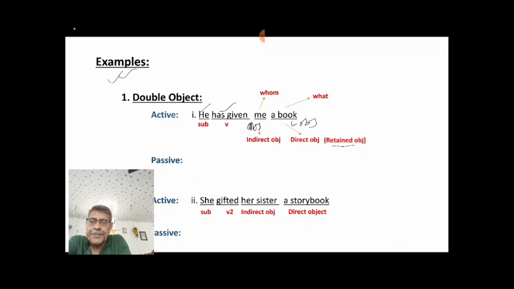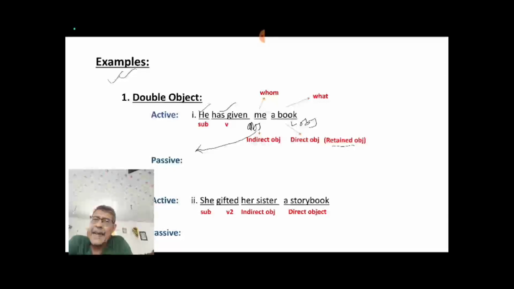Now you see he has given me a book. Clear? Now what I told you, take indirect object as subject, generally what we do in case of when we do passive voice. We take object. Which object we have to take? We have two objects here, okay. Generally this is better if we take the indirect object first as your subject, isn't it?